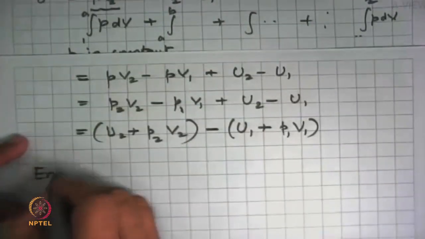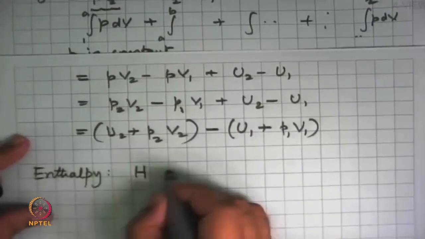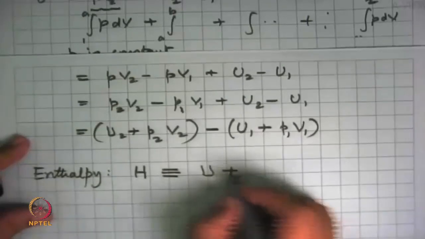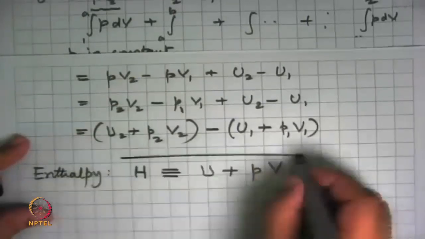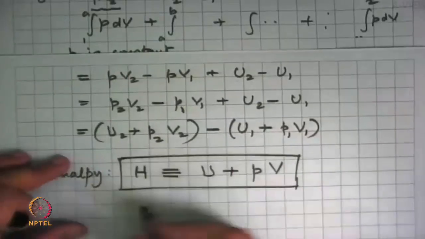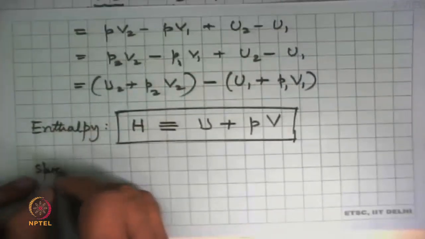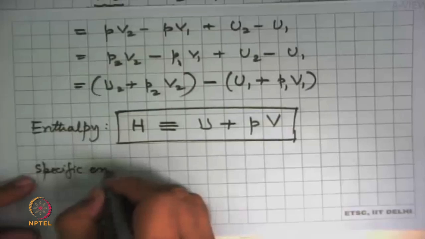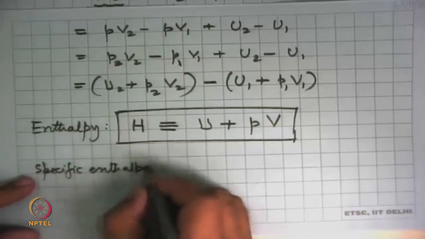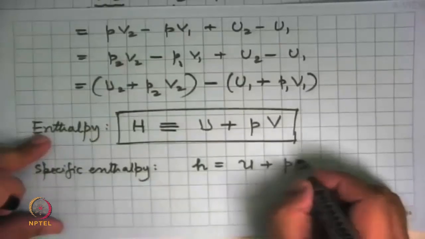And this combination we define as a new property, which is called the enthalpy. H defined as U plus PV. Or in terms of specific enthalpy, h is equal to u plus Pv.